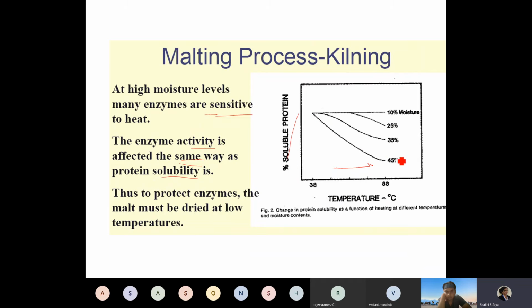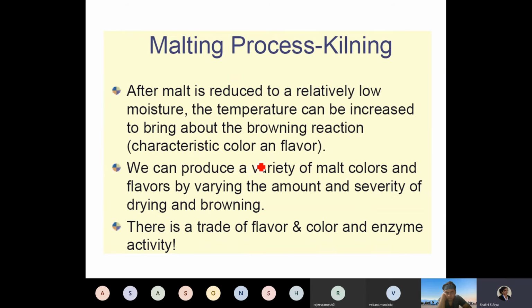Solubility of the protein also decreases at a higher temperature. Thus, to protect the enzymes, the malt must be dried at low temperature. You should dry it at a low temperature to have the maximum enzyme, maximum protein solubility, and all the compounds in their natural state.